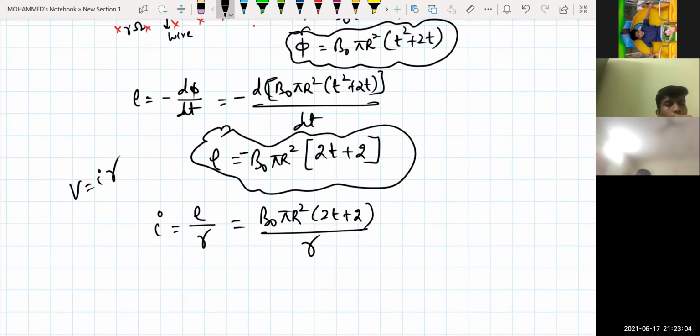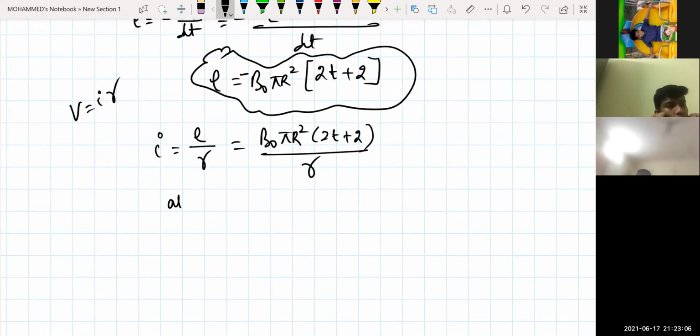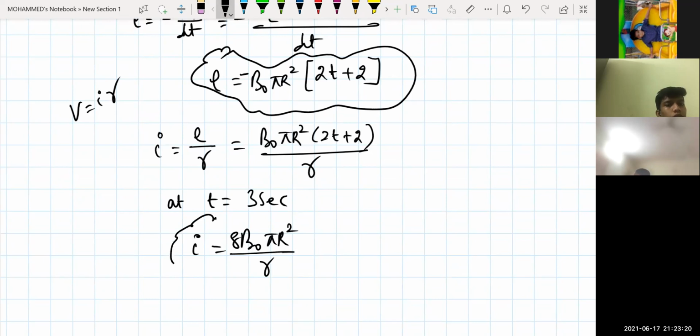At what time is it asking the current? T is equal to 3 seconds. If I take T equals 3 seconds, I will be equal to B naught into pi R square into (2 into 3 plus 2), that is 6 plus 2, 8. It is 8 B naught pi R square divided by R. This will be the current. Is it clear? Yes, sir.